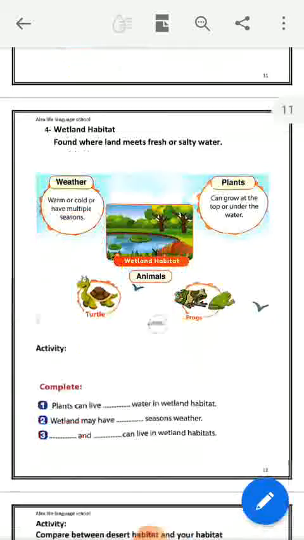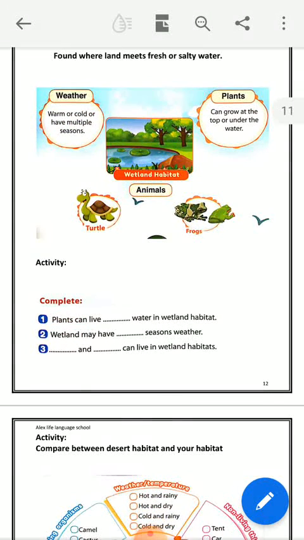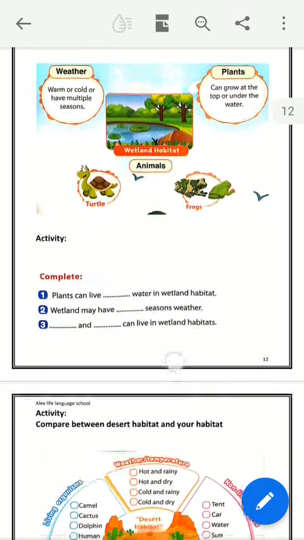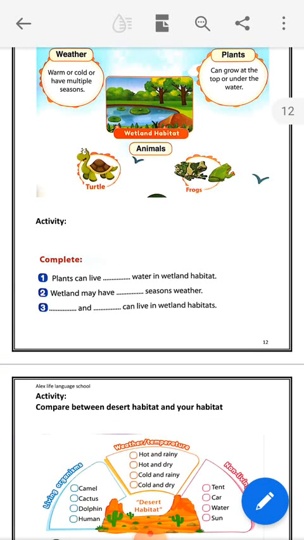Okay, if I asked you, plants can live dots water in wetland habitat. Wetland means water and land, wet and dry, so plants can live on the top or under.